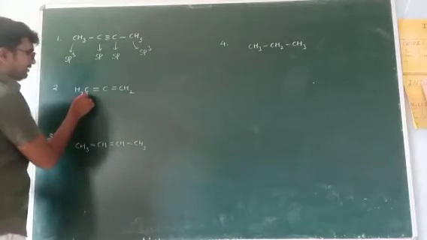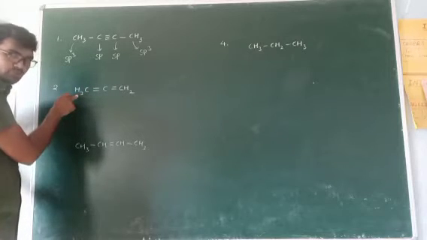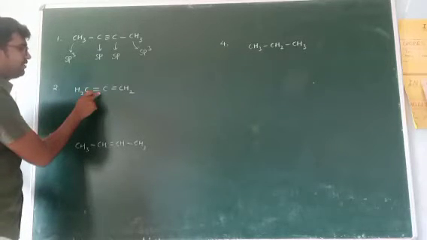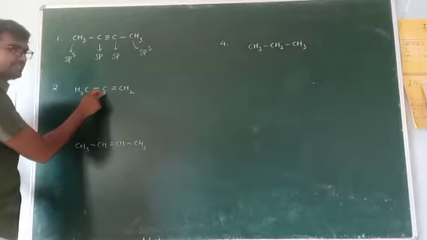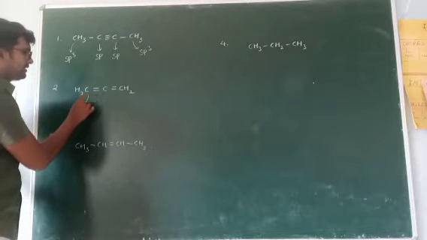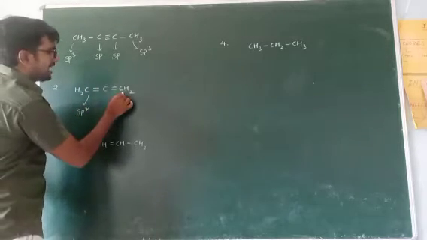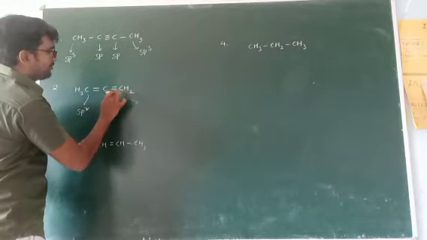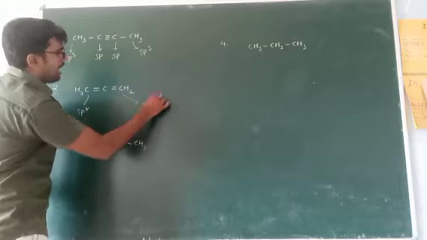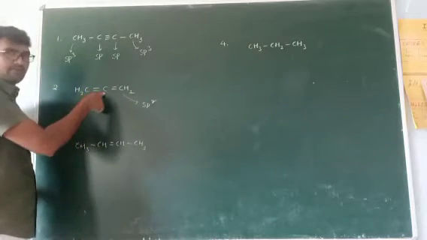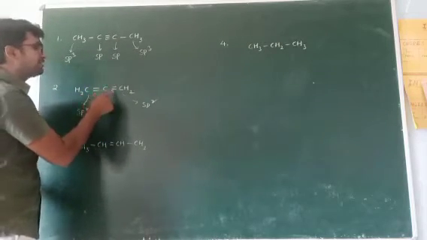For this carbon, this side has two hydrogens, two single bonds, but the other side forms a double bond with the next carbon. So a double bond means sp2 hybridization. Similarly, this carbon also has two hydrogens and one double bond, so sp2 hybridization. But check this carbon: this side a double bond, and this side a double bond.